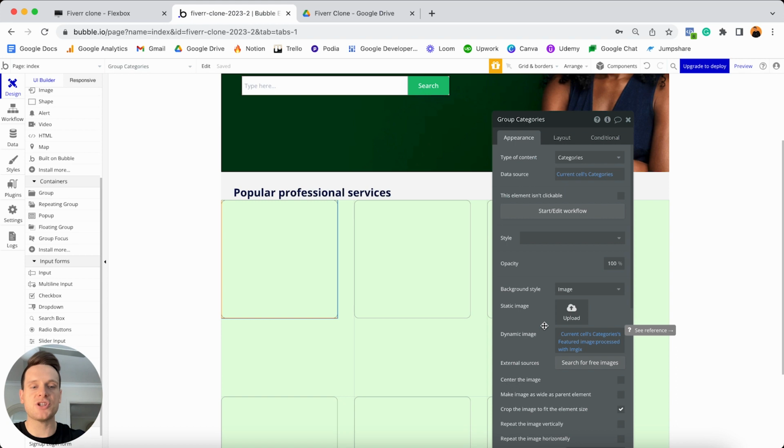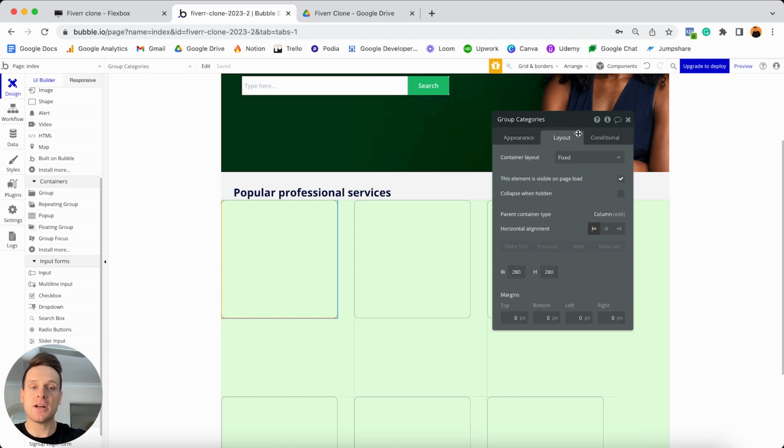And from here, I'm just going to need to update the layout settings for this group before we then go and add a text element inside of it. So if I jump over to my layout tab here, I'm going to need to first of all set the container layout of this group. Now inside of this group, I'm going to once again just be adding in one element, which means that I can either choose from the row or the column option.